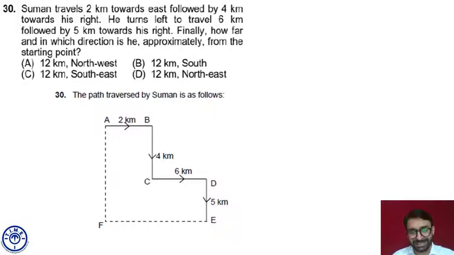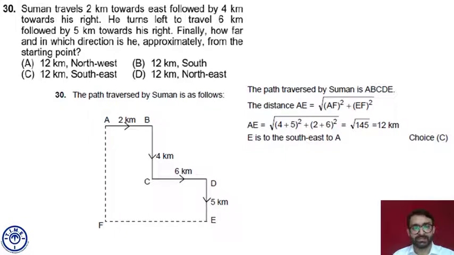But we can calculate the distance easily. We have to find out the distance between A and E. AF is 4 plus 5, which is 9. And FE is 6 plus 2, which is 8. So AE square is equal to AF square plus EF square. AE is equal to the square root of 9 square plus 8 square. 9 square is 81, 8 square is 64, which is 145. The square root of 145 is approximately 12, as the question is asking for an approximate value. So answer choice is C, Calcutta.